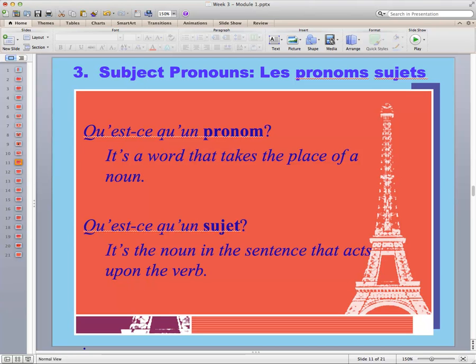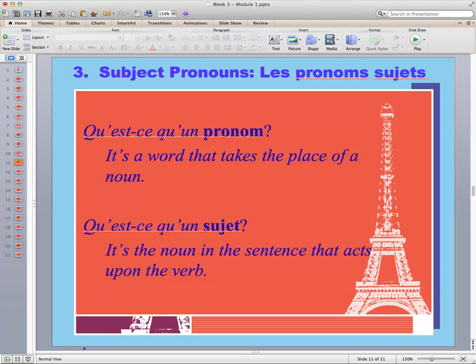In the new information, we're going to start with subject pronouns. First of all, qu'est-ce qu'un pronom? What's a pronoun? Quite simply, a pronoun is a word that takes the place of a noun. Remember, a noun is a person, place, thing, or idea. So, if I'm talking about the professor in the class, for example, the professor's the noun. I might say, the professor runs an interesting class.